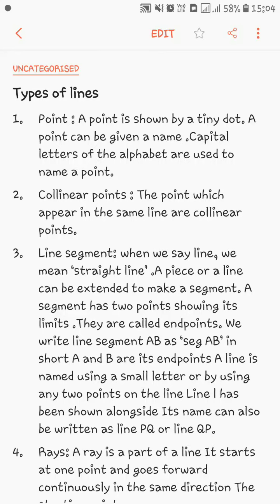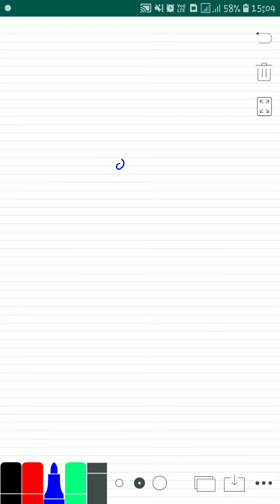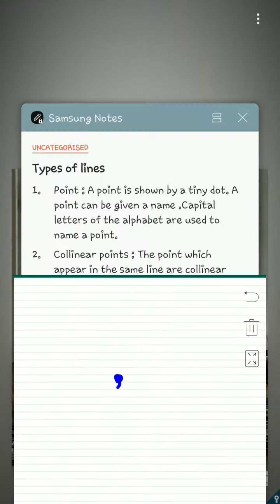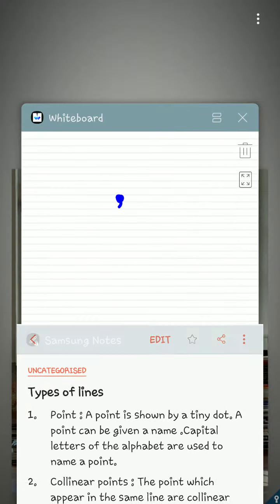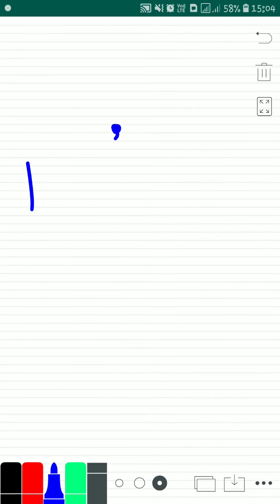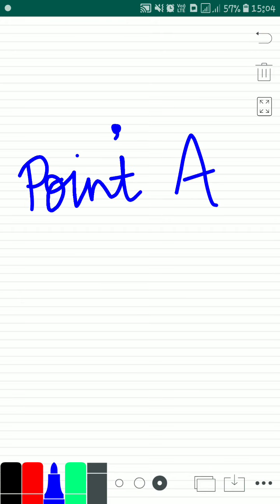First is point. A point is shown by a tiny dot. A point can be given a name. Capital letters of the alphabet are used to name a point. For example, I will name this point as point A, as a capital and not as a small letter. You have to name it as a capital. This is the correct way to name a point.